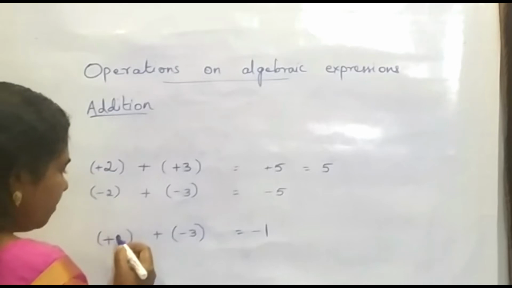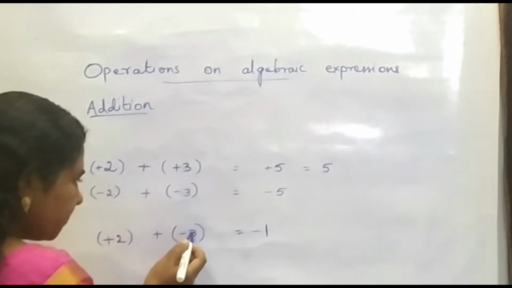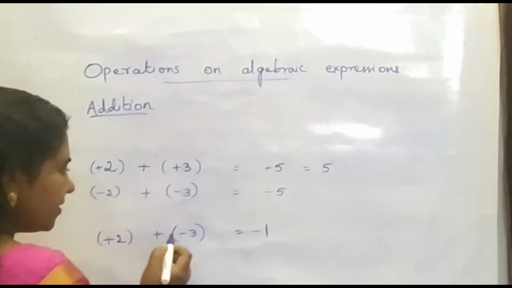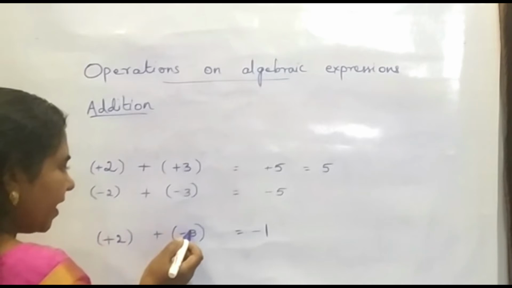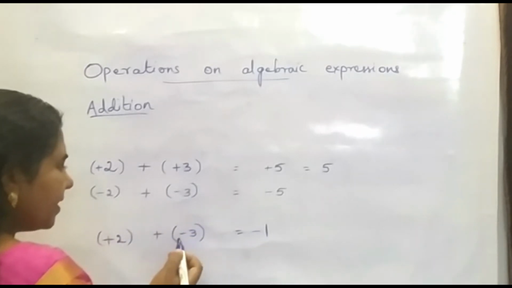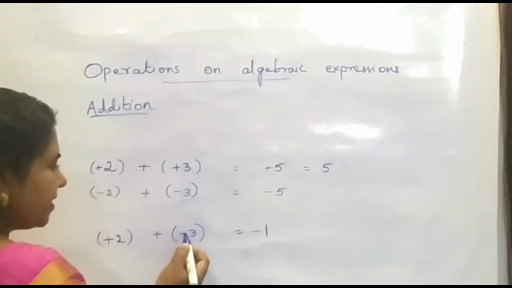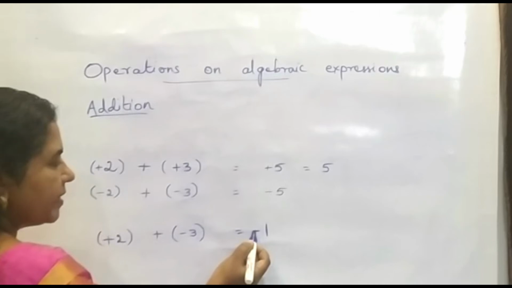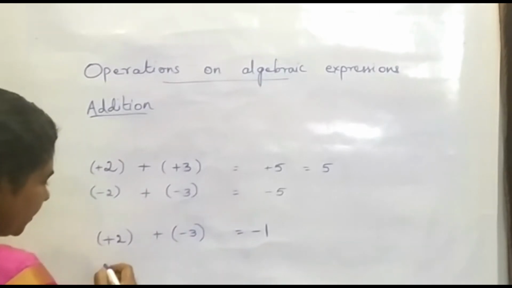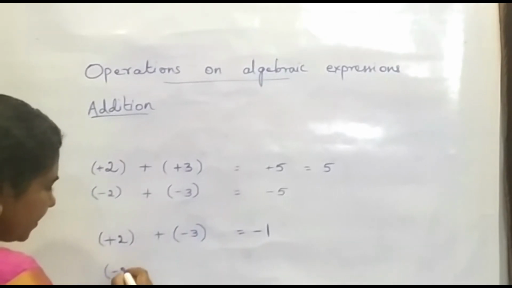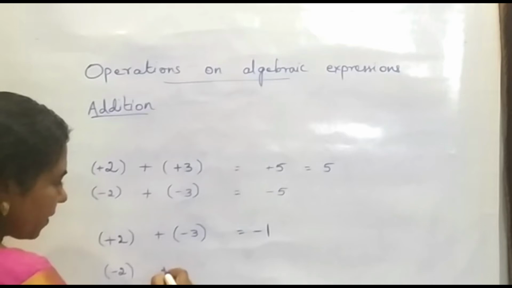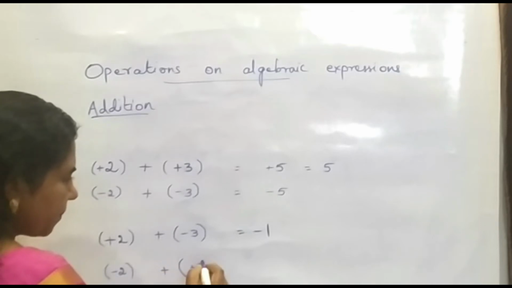That is, when both the numbers are of different sign, we have to subtract both the numbers and give the sign of the greatest number in front of the answer. We can see one more example. Here it is minus 2 plus 3.